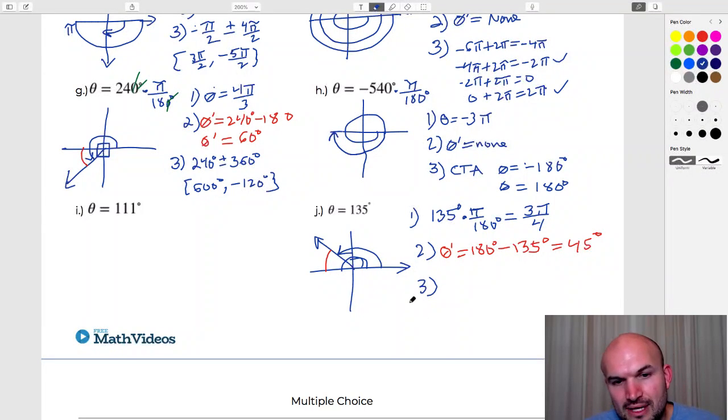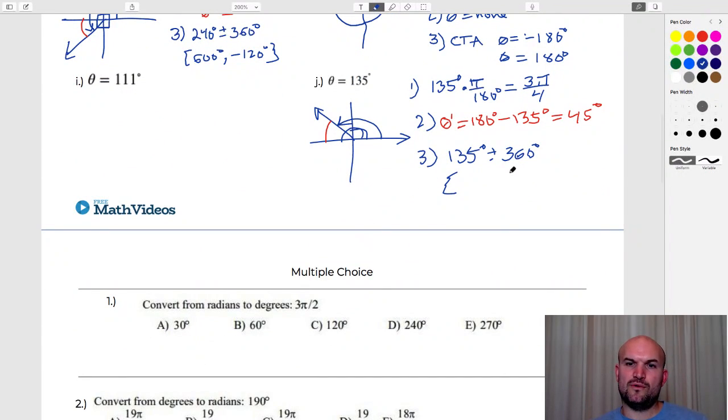And then we have number 3, coterminal angles, add and subtract. So we're just going to add and subtract 3 pi. I'm going to keep this one kind of simple. So 135 degrees, plus or minus 360 degrees. If I was just going to add them, I'll use set notation here. That would be 495. And then the dreaded subtraction is going to be negative 225.